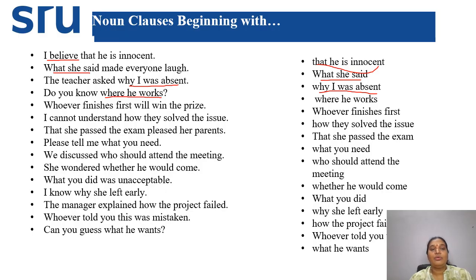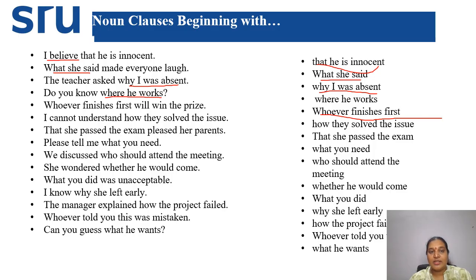And next one, whoever finishes first will win the prize. So who will win the prize? Whoever finishes first will win the prize. This is acting as a noun clause. And next, if you can see the other sentence, I cannot understand how they solved the issue. So what can you not understand?